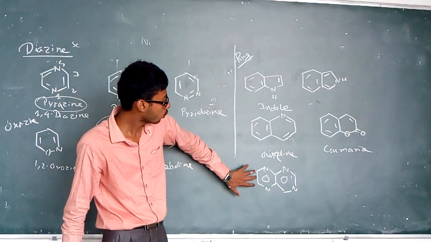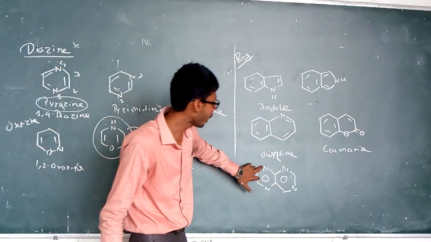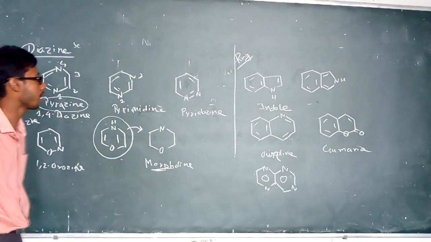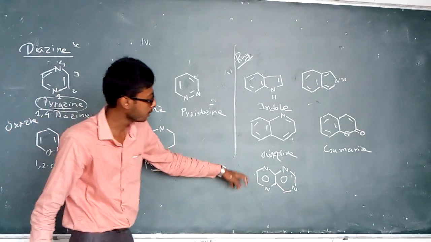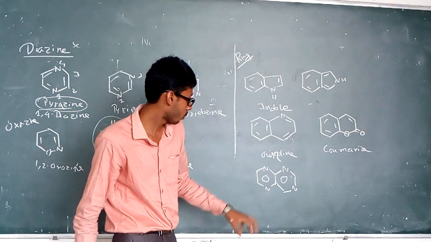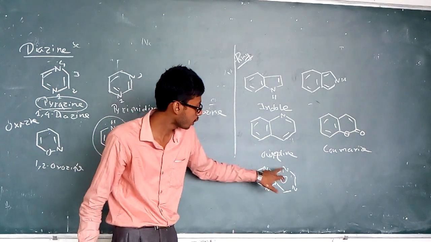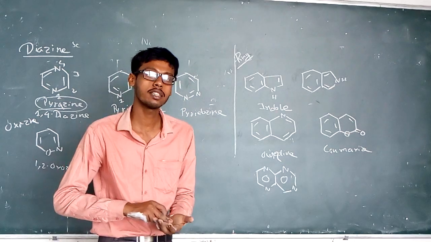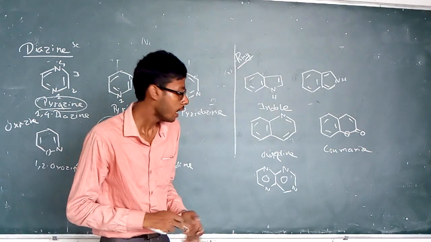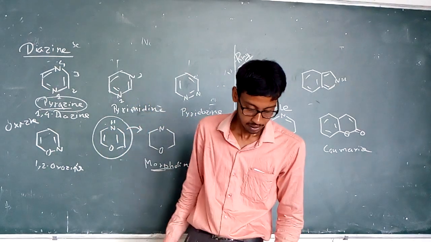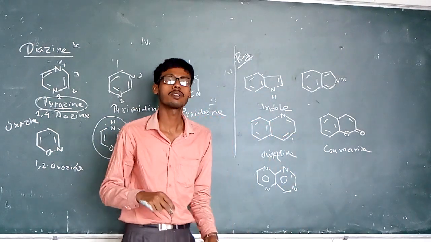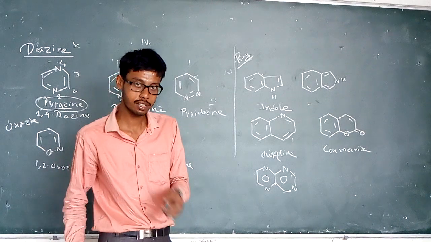And this is the two-nitrogen containing 1,4-diazine, known as pyrazine. One is the 1,4-diazine, another one is the 1,3-diazine, and when fused, this ring is known as the pteridine ring. These are some common fused rings used in heterocyclic chemistry.